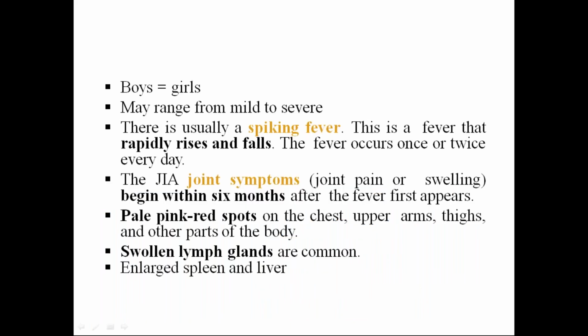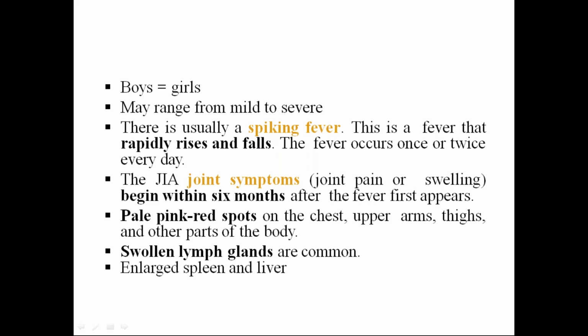We already discussed autoimmune disease. Females are more involved than males in all other entities, except in systemic juvenile idiopathic arthritis, where boys are equal with girls. There is no sex predilection in this particular type. Usually spiking fever, as I already discussed. Fever occurs once or twice every day, and it touches the baseline during the same day. Joint symptoms begin within 6 months after the fever first appears.